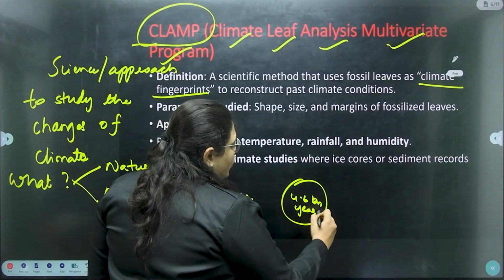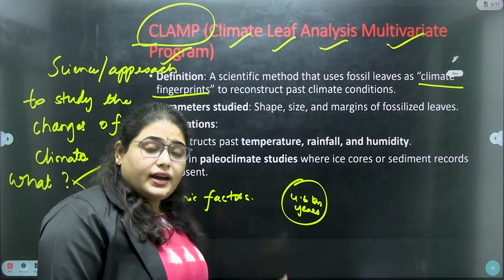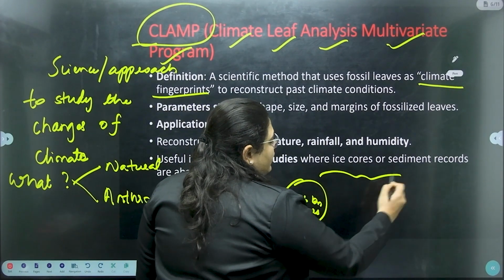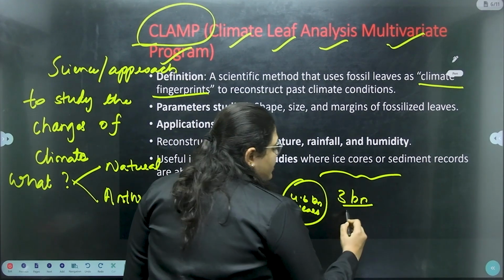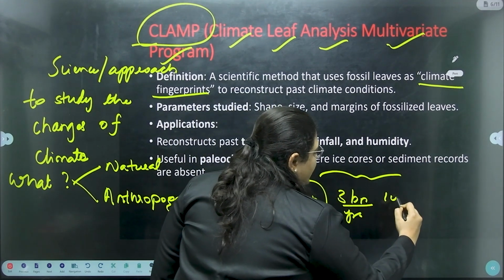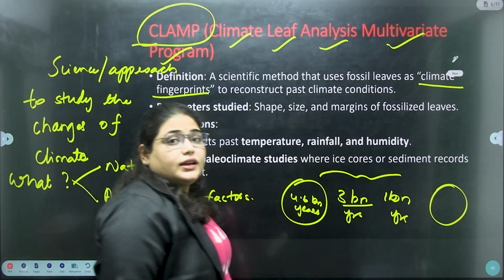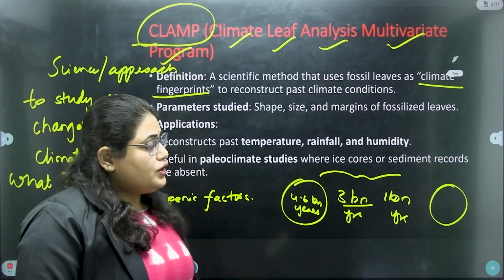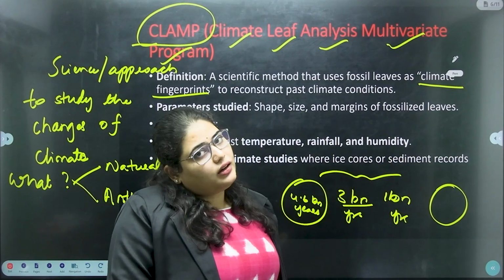So what was the climate at the time of 4.6 billion years, and how did it change as the age moved on? How was the climate when it was 3 billion years old, and how did it change to 1 billion years, and how are the present climatic conditions of the earth? There has been a lot of change in the climatic conditions of the earth.